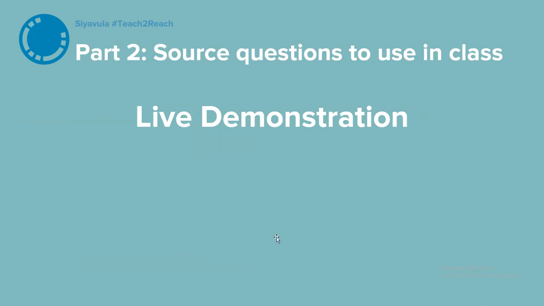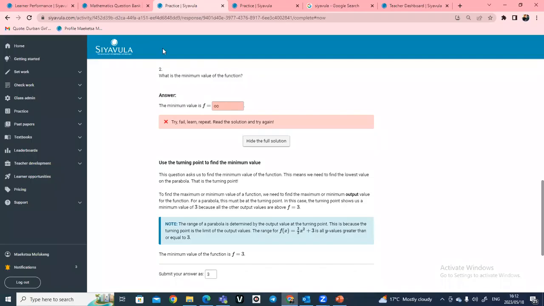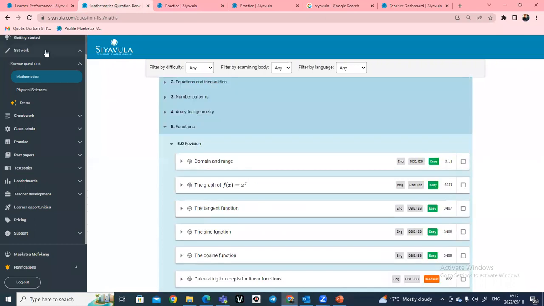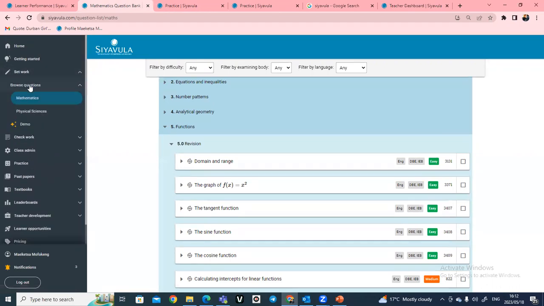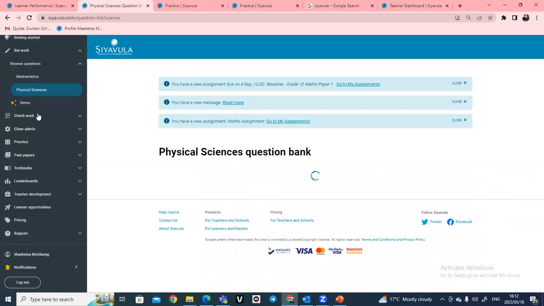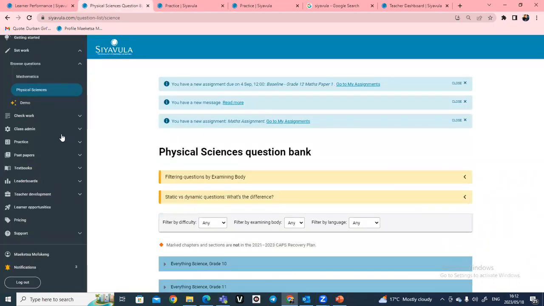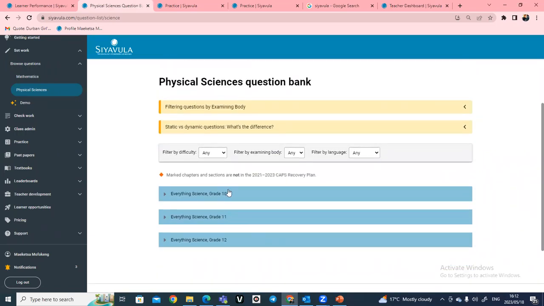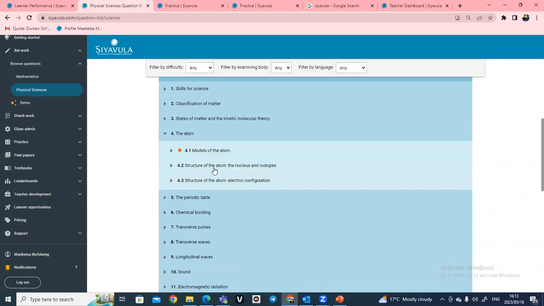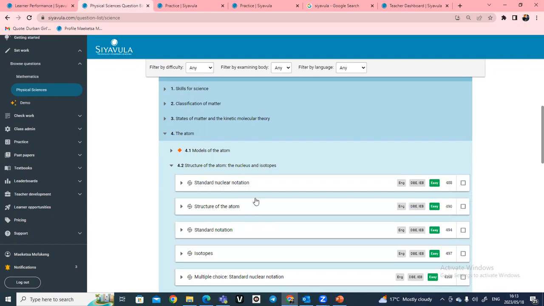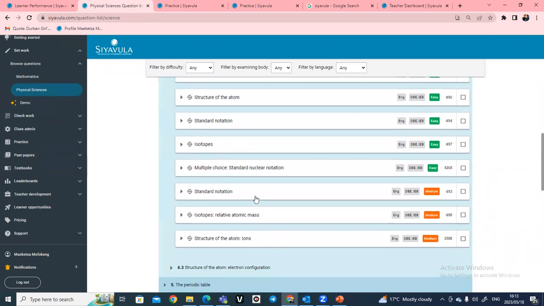All right, let's move on to our live demo again. So you are a teacher, you just simply log on to Siyavula, and once you have logged on to Siyavula, remember you come to set work here, you click on browse questions, and then let's make an example with now physical sciences. So you want to teach new content in class. So what you can do, you can go to our browse questions for our physical sciences here, and then you will come here, and then you just click on the atoms here, and then from there, you can just find the questions that you want to show in class as a classwork.